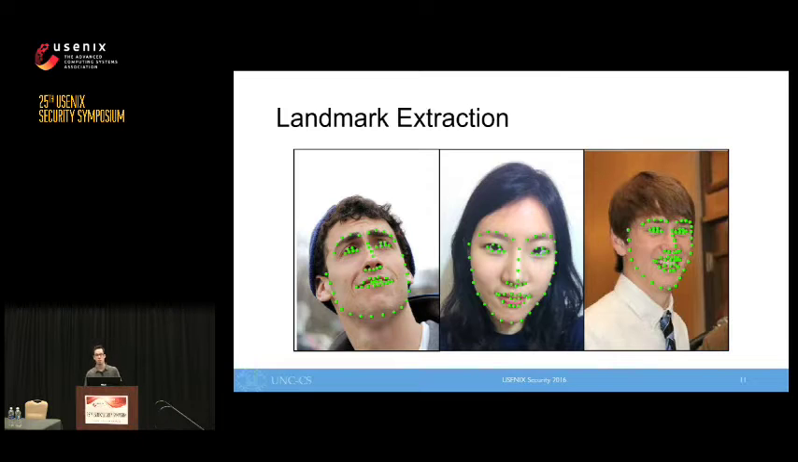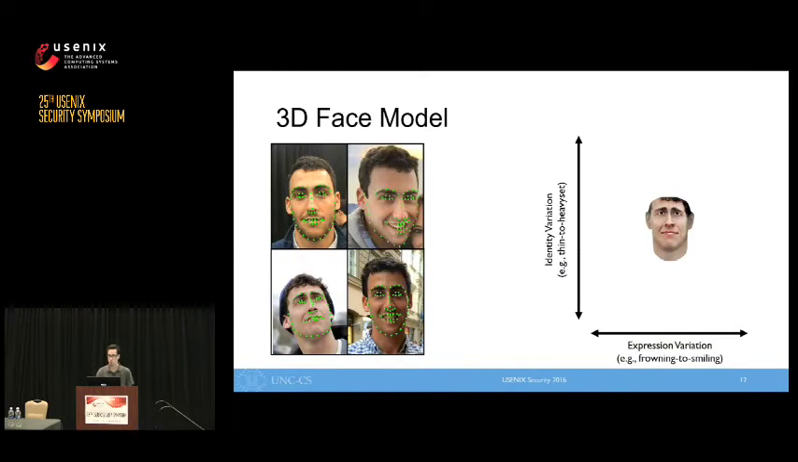The first step after photo selection is to identify landmark points in the face, like points on the eyes or mouth. We use an automatic tool to perform this extraction, and the process overall is robust to head rotation and size in the image. After extraction, we next perform a 3D reconstruction of the victim's face. Accurately recovering this face shape is vital to spoofing face authentication systems.